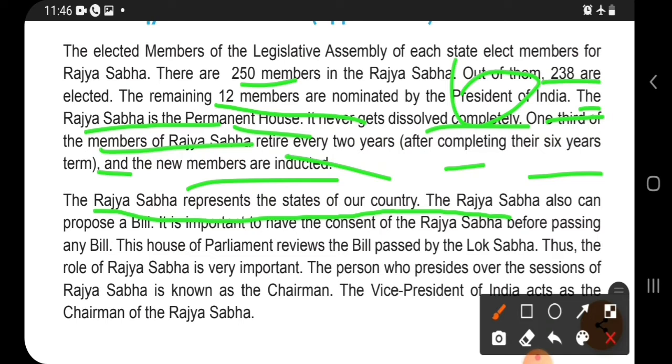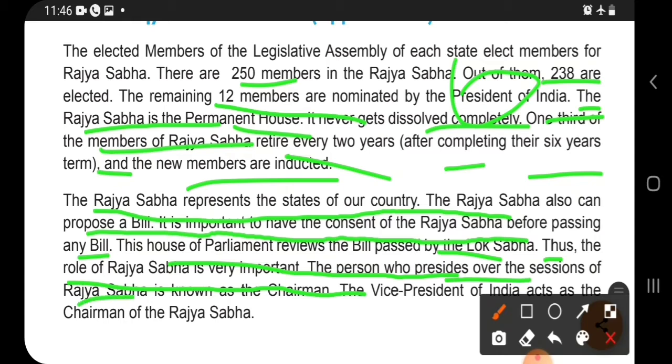The Rajya Sabha can also propose a bill. It is important to have the consent of Rajya Sabha before passing any bill. This House of the Parliament reviews the bill passed by Lok Sabha. Thus the role of Rajya Sabha is very important. The person who presides over the session of Rajya Sabha is known as the chairman. The Vice President of India acts as the chairman of Rajya Sabha.